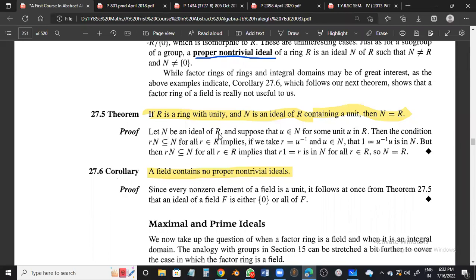Now, once again, I would like to read this proof in their terminology. Let N be an ideal of R. Suppose U belongs to N for some unit U in R. So we have taken the unit element U from R as a member of N. Then the condition r·N is a subset of N for all r belonging to R implies that if we take r equal to U inverse and U belongs to N, then 1 equal to U inverse U is in N. But you are saying that r·N is a subset of N for all r belonging to R, which will mean that r·1 equals r is in N, and this is true for all r belonging to R. This will mean that the set N is nothing but the set R. Meaning thereby, such an ideal which contains a unit element in a ring with unity always gives N equal to R. I suppose you followed this. If not, we have to stress this fact.